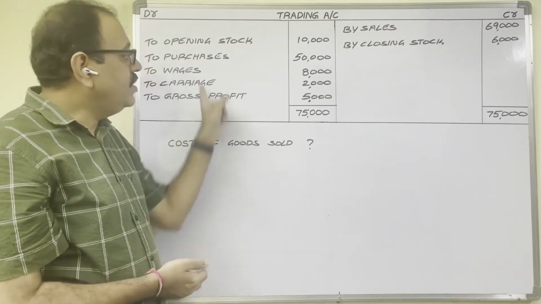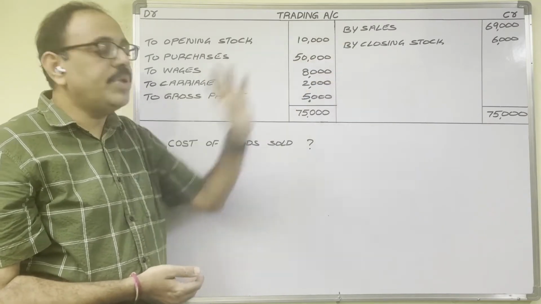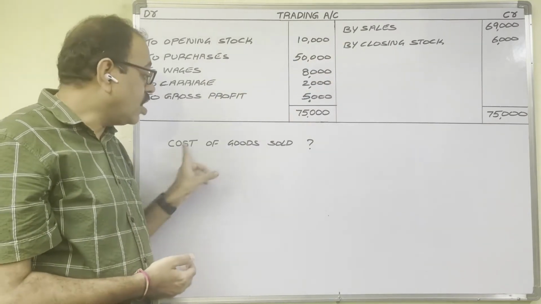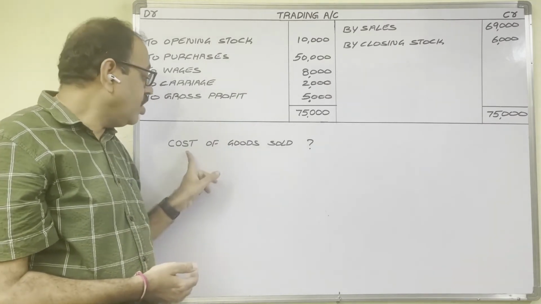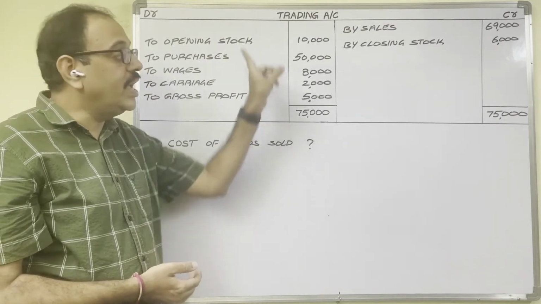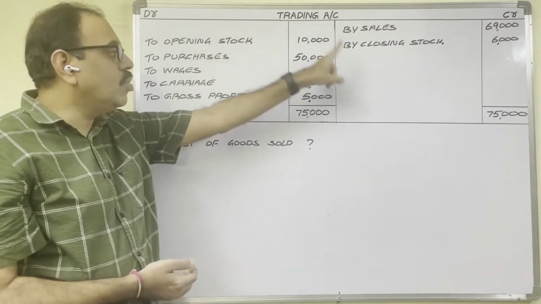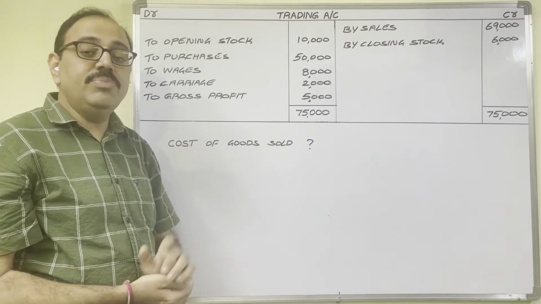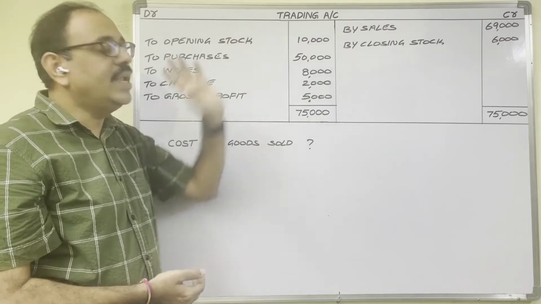But in this case, if opening stock and closing stock are shown separately, we cannot know cost of goods sold with the help of the trading account. So when the firm wants to know cost of goods sold with the help of the trading account, then instead of showing opening stock and closing stock separately, the firm adjusts these two amounts to purchases. Let us see the second example.